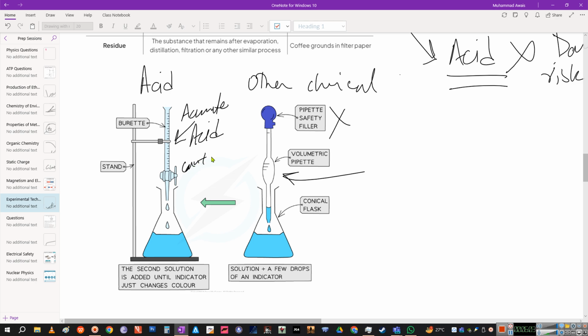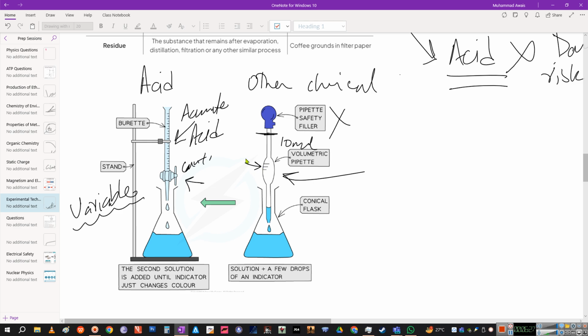You can control the flow because you have a flow knob over here. You can slow it down, you can make it go fast, right? It is volumetric, compared to the volumetric pipette, which has just one mark, maybe 10 ml. And also it can be variable. It can dispense any variable volume, while pipettes can only dispense this.